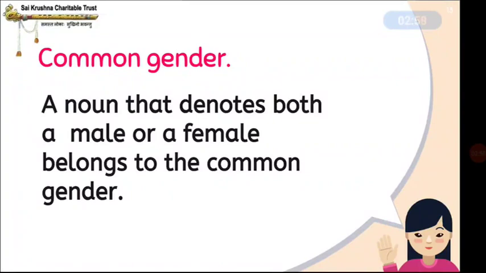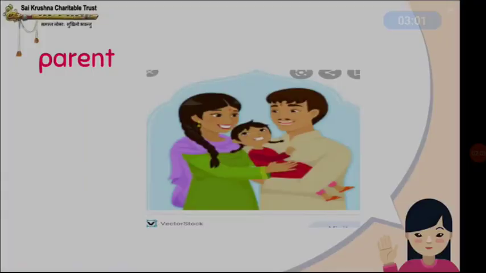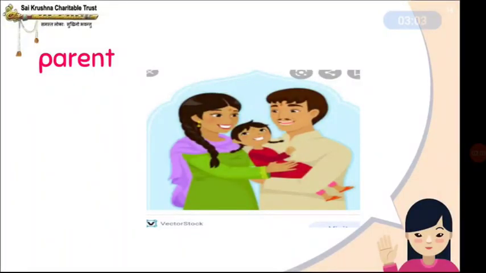common gender. Here, for example, parent. Parent belongs to the common gender because whenever we say call your parent, you may call your mother or father, but we give a common name called parent. Understood?